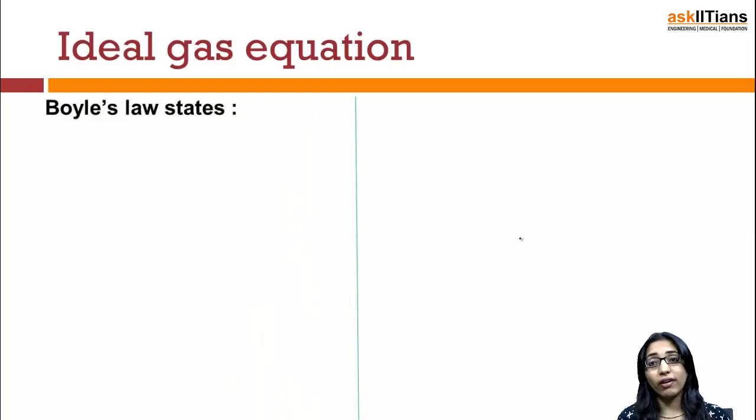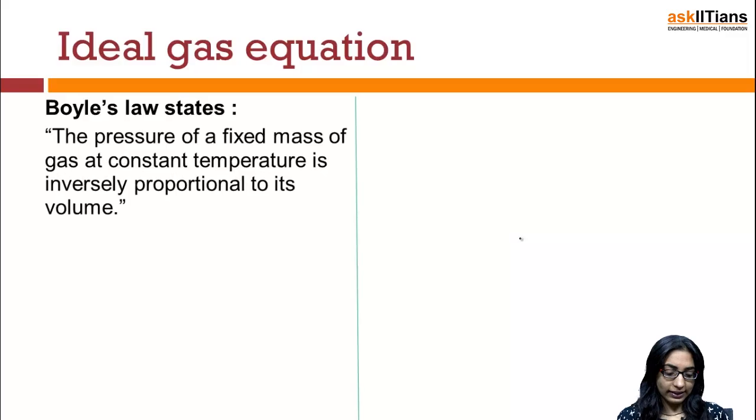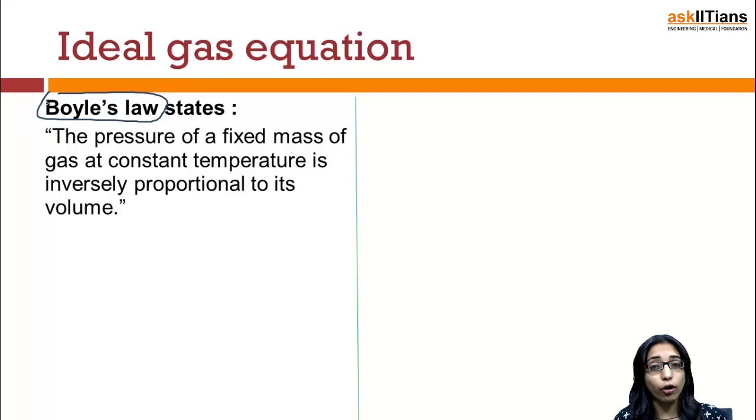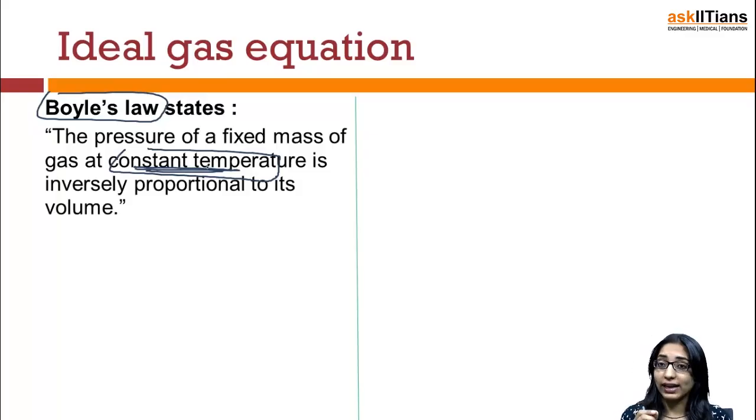and how we can define what an ideal gas is. The first law which we have to deal with in the kinetic theory of gases is known as Boyle's law. Boyle's law is generally taken at a constant temperature. According to Boyle's law, the pressure of a fixed mass of a gas at constant temperature, and this law is valid only for constant temperature, is inversely proportional to its volume.